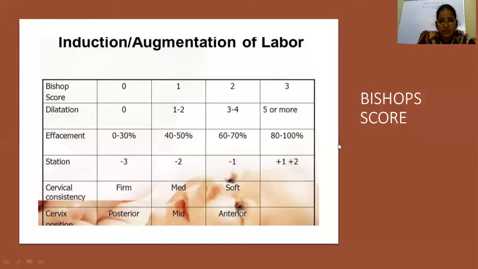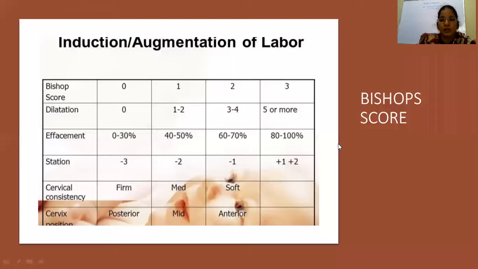Coming to cervical consistency, a firm cervix scores 0, medium consistency scores 1, and soft consistency scores 2. And for cervical position, a posteriorly placed cervical os scores 0, mid position 1, anterior position 2, and anything more than that is 3. So I will give an example for you to understand better.